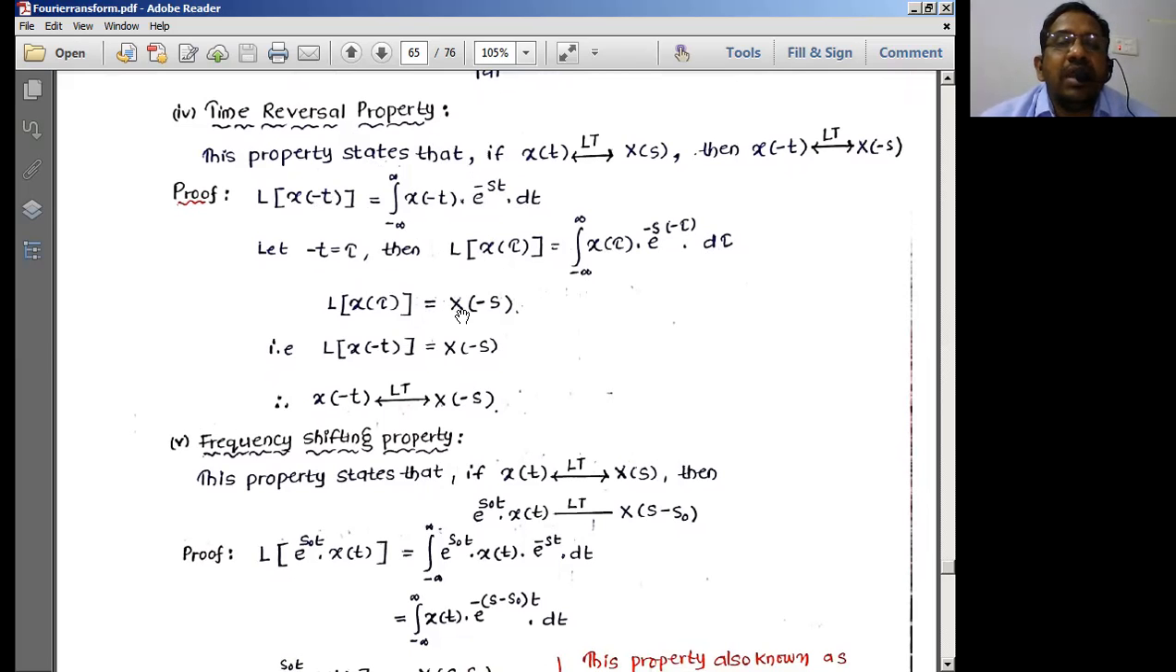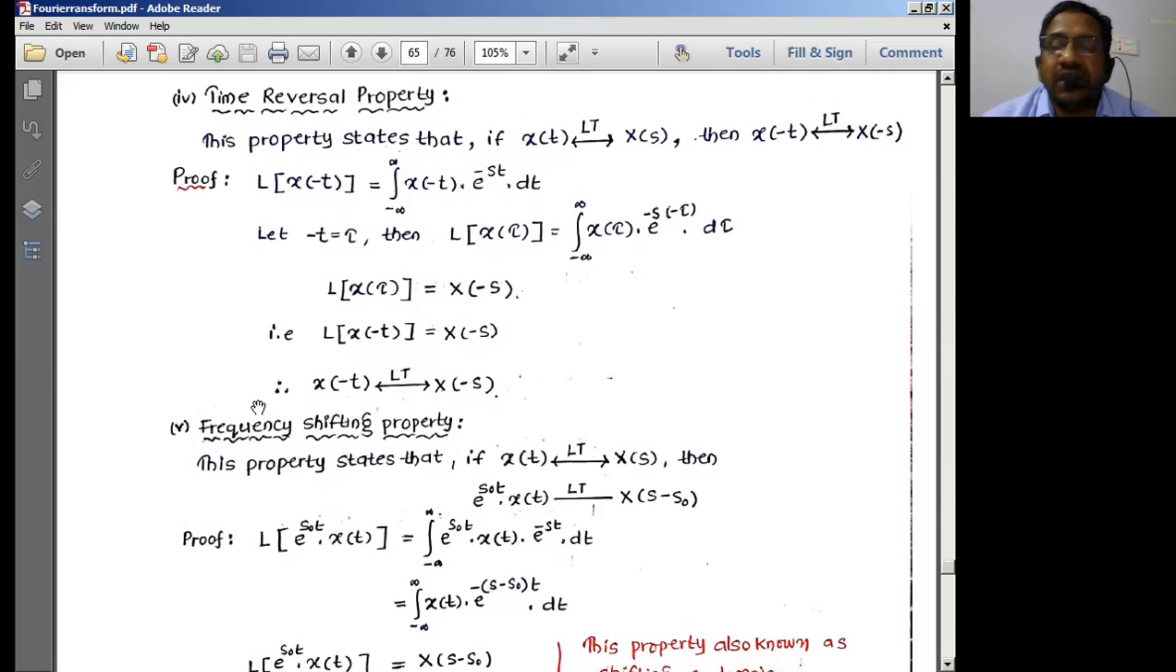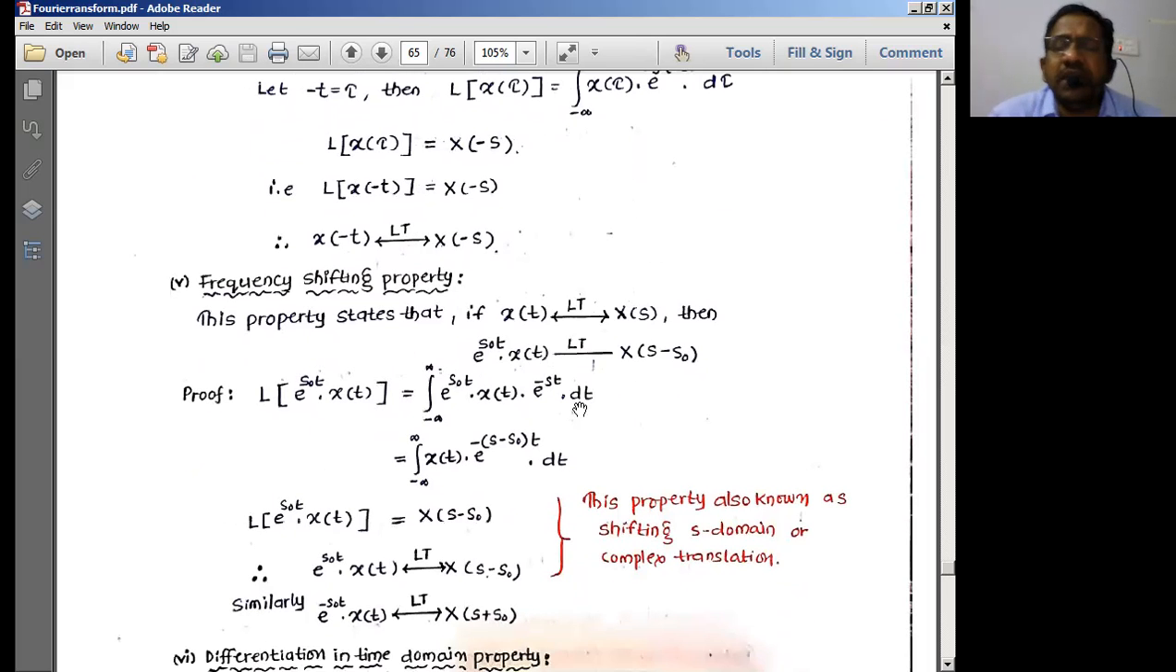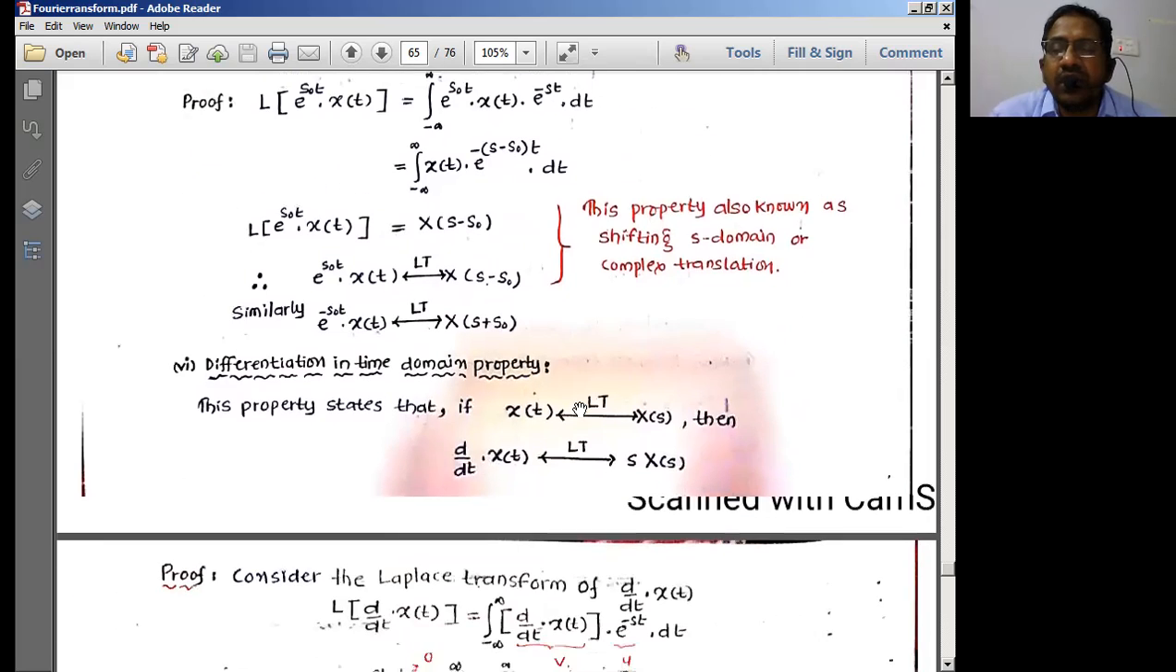So I can have here x of minus s. If it is e power minus st, I'll be having x of s. Remember? So here I have e power plus st, so therefore I'll be having e power minus s. So if there is a time reversal in the time domain, exactly the reversal is going to take place in the frequency domain as well, in the case of the Laplace transforms. Same relationship we got for the Fourier transform properties also.